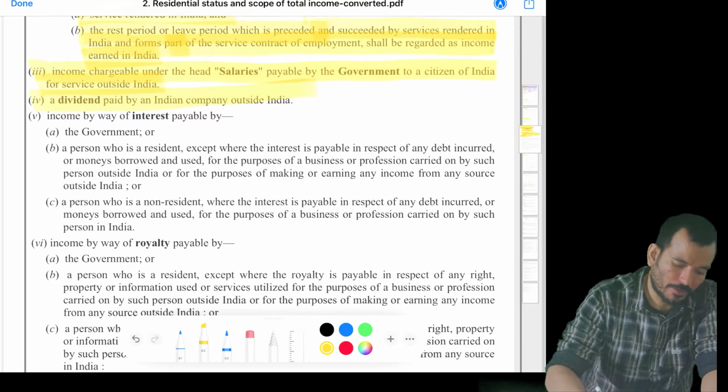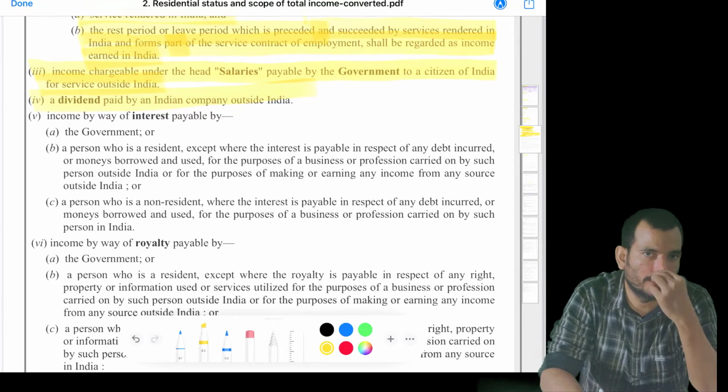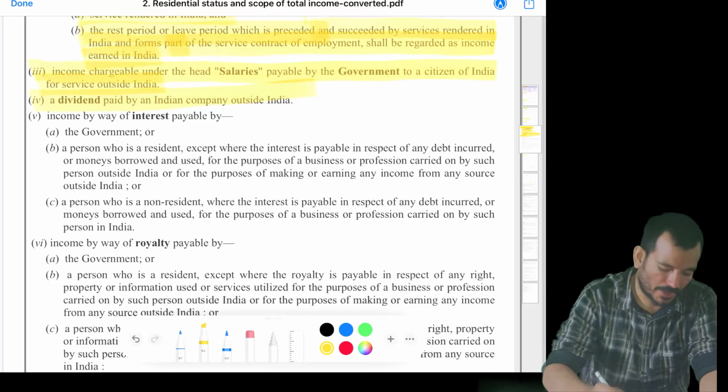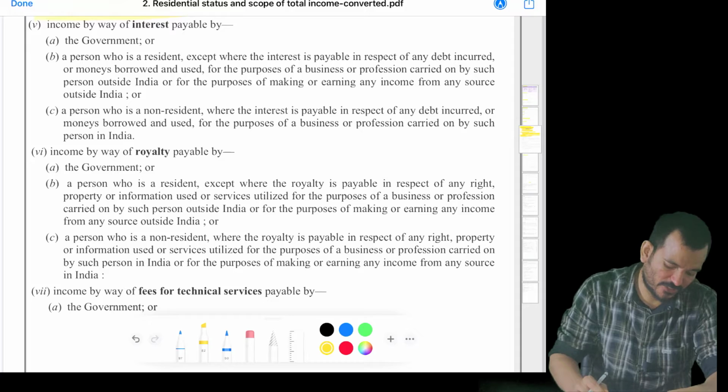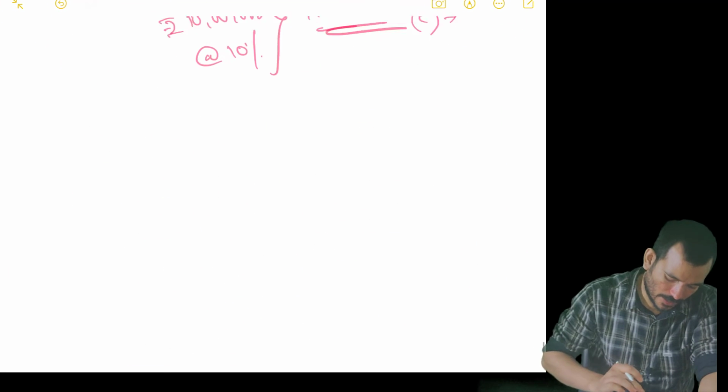Dividend of an Indian company outside India: even if the Indian company declares the dividend outside India, we can say that it is accrued in India. And income by way of interest, royalty and fees for technical services, this is something I'll explain separately.